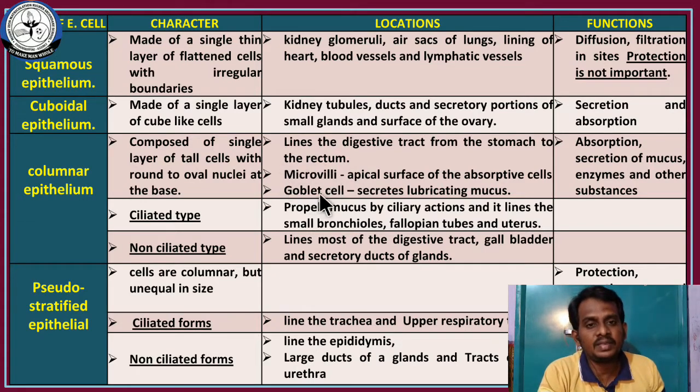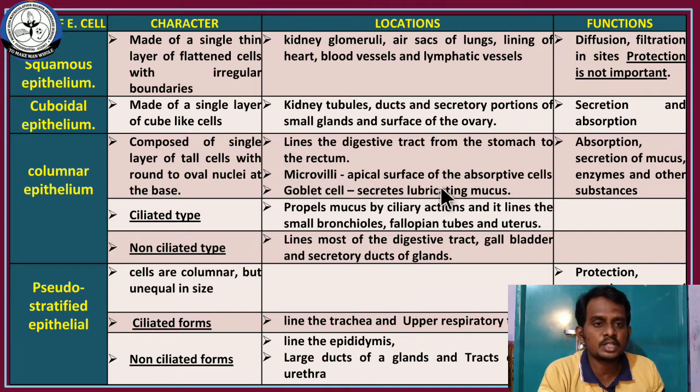There are 2 modifications of columnar epithelial cells. One is microvilli, another one is goblet cells. I will show the picture, please wait. Microvilli are finger-like projections that are present on the surface of the columnar epithelial cells.